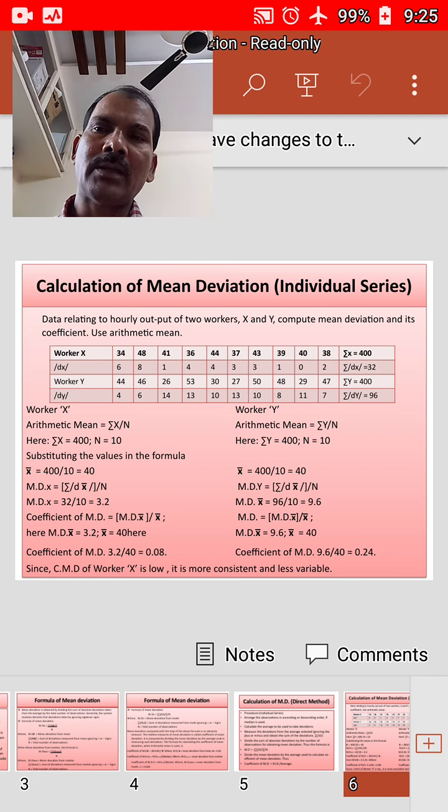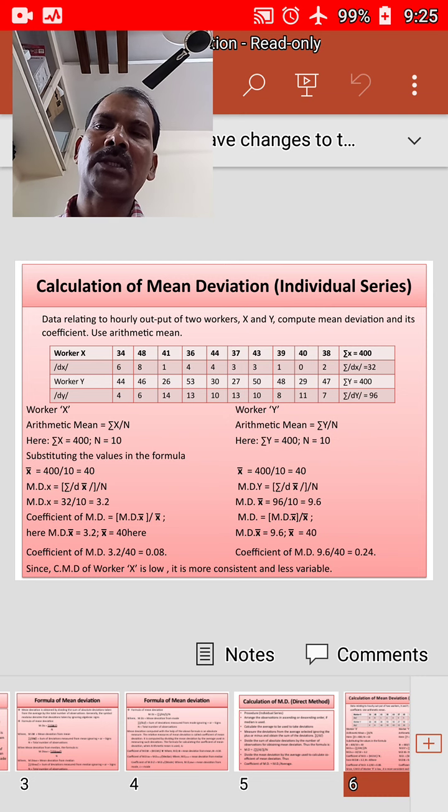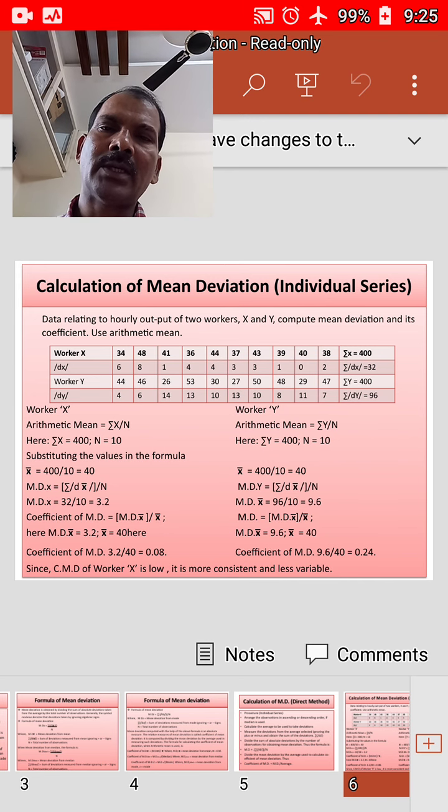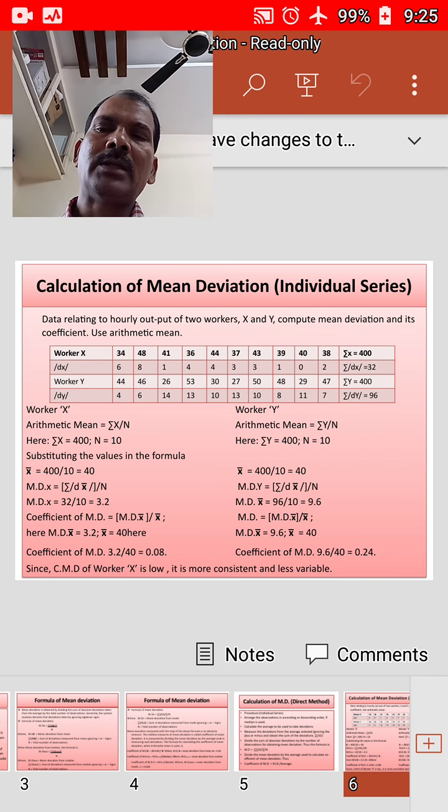Mod of dx bar. In that manner we get the deviations 6, 8, 1, 4, 4, 3, 3, 1, 0, 2. We have not considered the algebraic signs because we are taking the modulus, so the sum of mod dx bar is equal to 32.